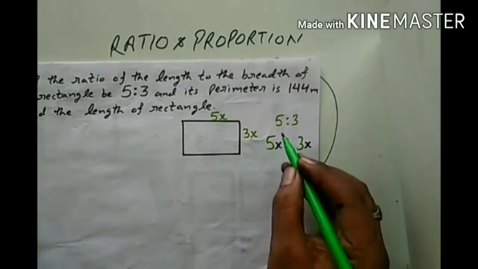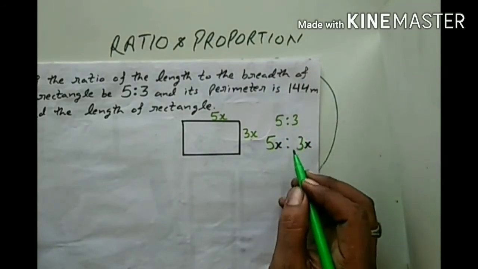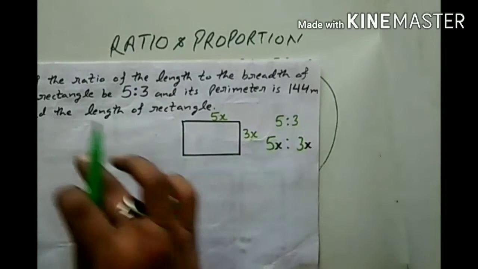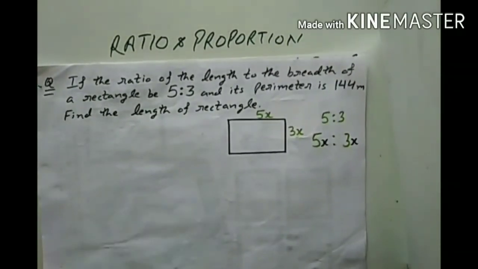So we can write 5:3 as 5x:3x, so I have written here 5:3 to 5x:3x. Now come to the question.